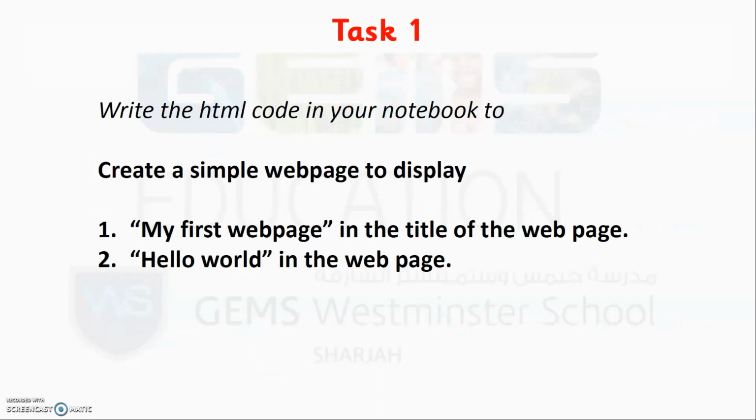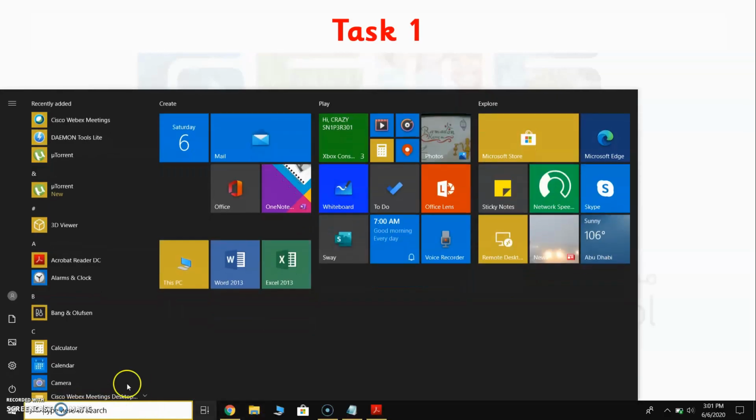Task 1, we have a question here. So we're going to write an HTML code in our notebook to display my first web page as the title of the web page and hello world in the web page. I'm going to show you how we're going to do this. So I'm using the simple Notepad for Windows to create my web page.